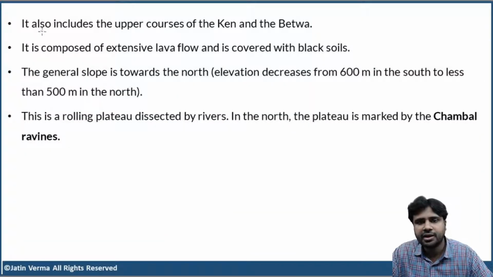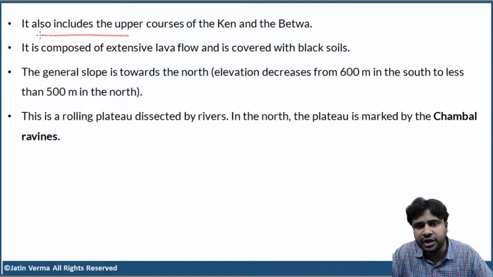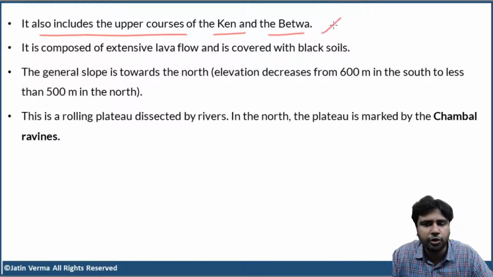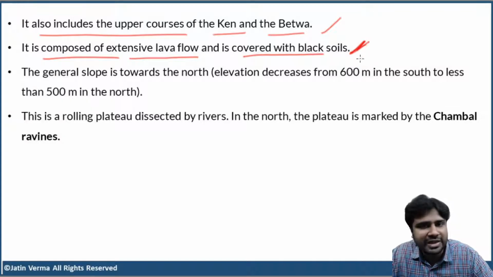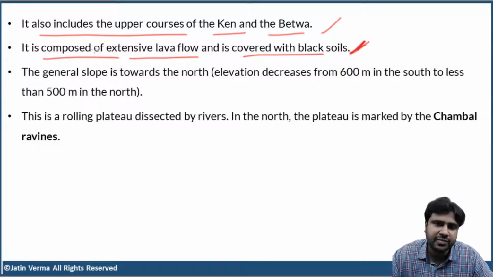Now, the plateau also includes the upper courses of the Kane and Betwa rivers, in the northern part. Now, the Malwa Plateau is composed of extensive lava flow and is covered with black soils. So what is the meaning of this point? We are going to discuss it at the end of this session, when we discuss a topic called Deccan Trap. Then you'll understand this. So right now, don't worry about this.